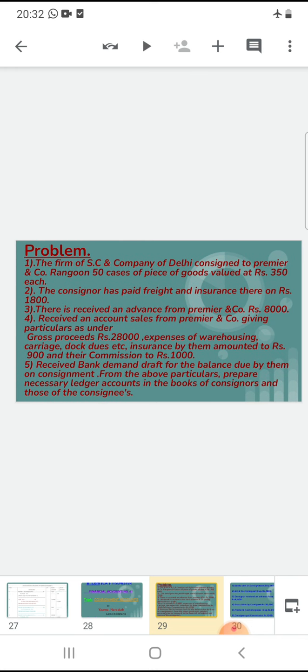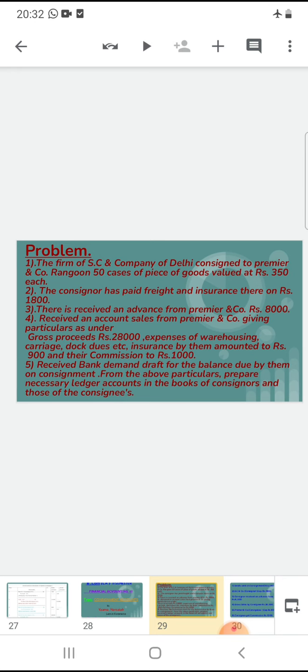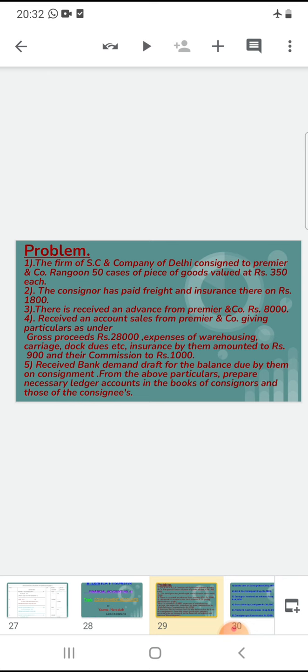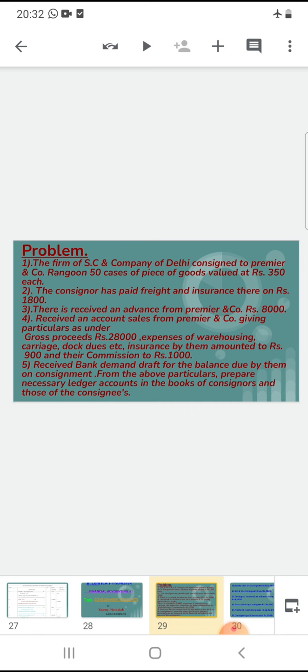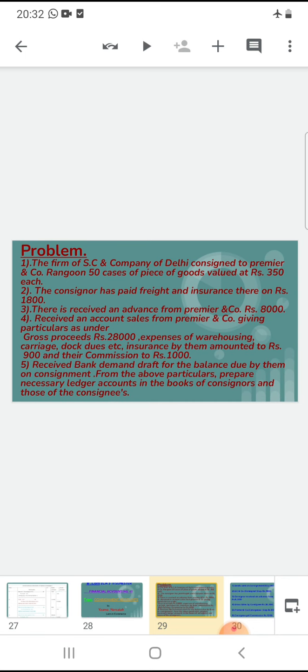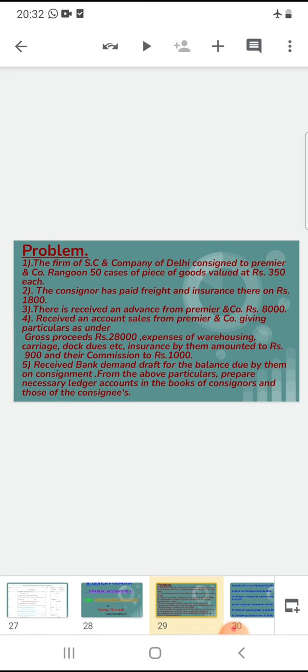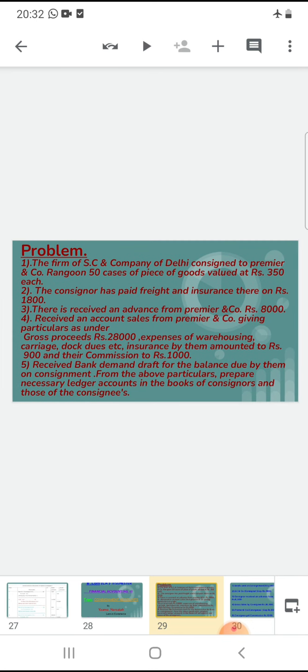Next, the fourth one: received an account sales from Premier and Company, giving particulars as under. After selling the goods, the consignee sends the remaining goods and the remaining due balance to the consignor along with the account sales. You know account sales and pro forma invoice very well?